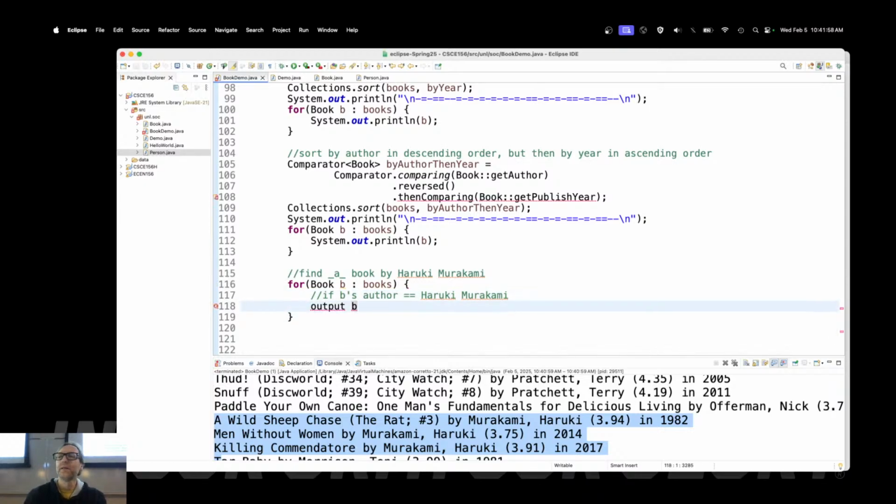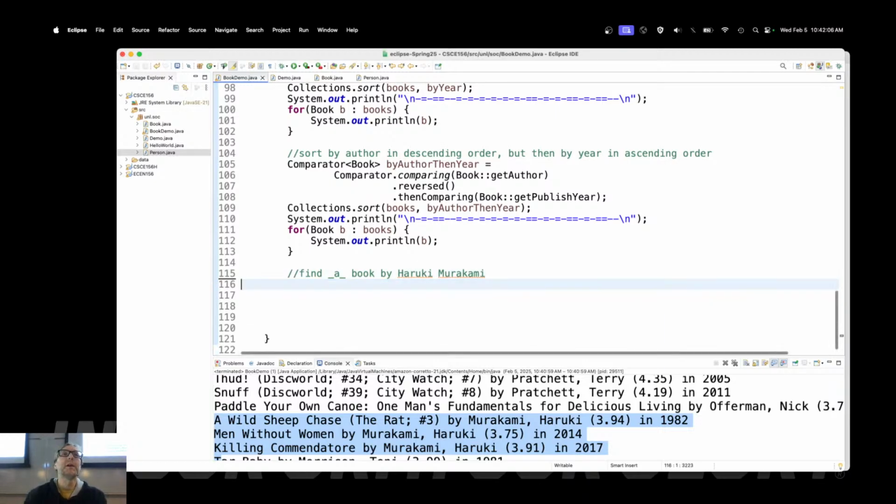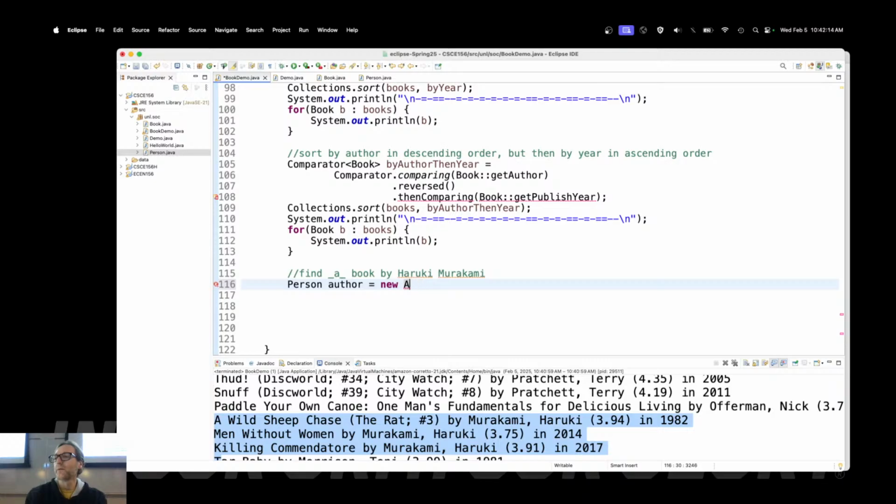Something like that, right? No, I don't like writing code, and you shouldn't like writing code either. You should like using built-in functions to try to find something, okay? So the first step here is that I need the author. Author is equal to new author, or sorry, person, Haruki Murakami. There we go. So I've got the author here.